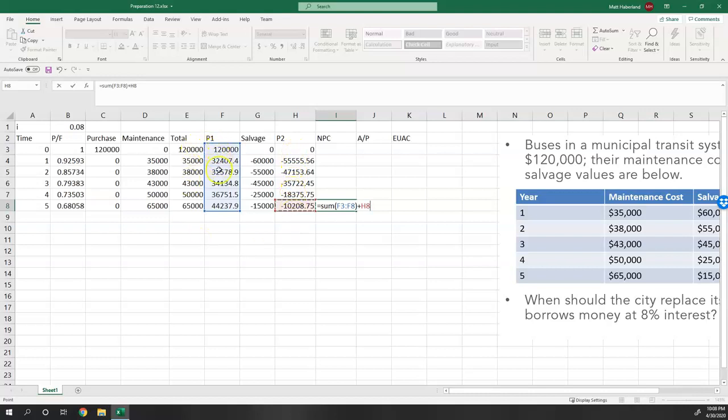We do include all of these because we did incur all these maintenance costs, and we did incur the initial purchase costs. So that's why we've separated this out and calculated separately the net present values of the purchase and maintenance in this case, and the salvage value. We've calculated them separately so we can sum them separately. Now, the general idea is that you're going to separate out any costs that you're going to incur regardless of what year that you retire in, and from the ones that you're going to incur only for retiring in a particular year.